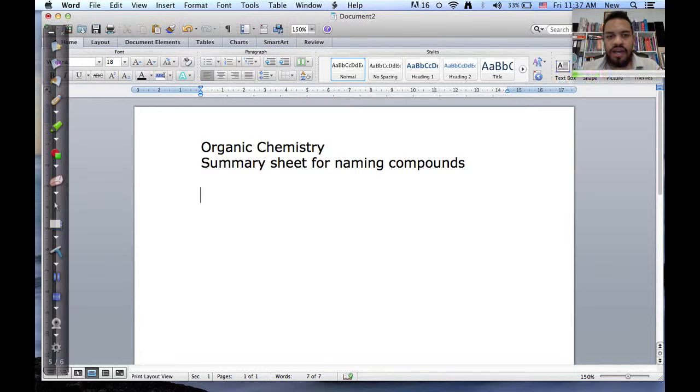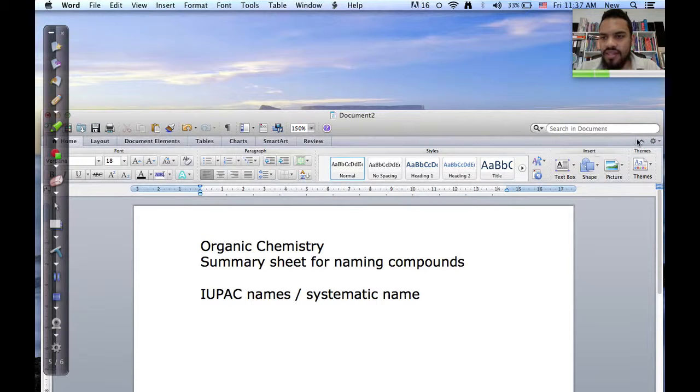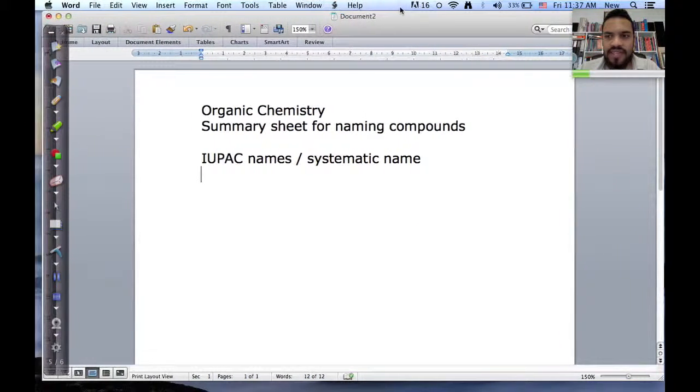There's my summary sheet, and we're going to talk about naming carbons according to a system called the IUPAC naming system. IUPAC system, right? So that's what we're going to look at. IUPAC names, or also called the systematic name. Now, one key question to remember is, what does IUPAC stand for? Well, IUPAC stands for the International Union of Pure and Applied Chemistry.